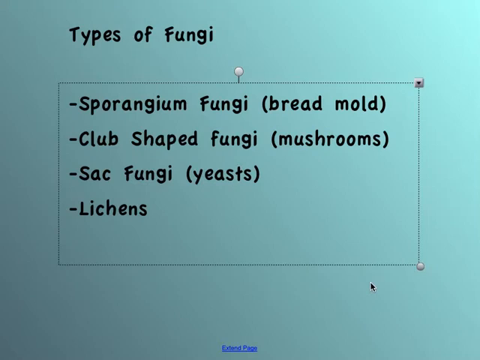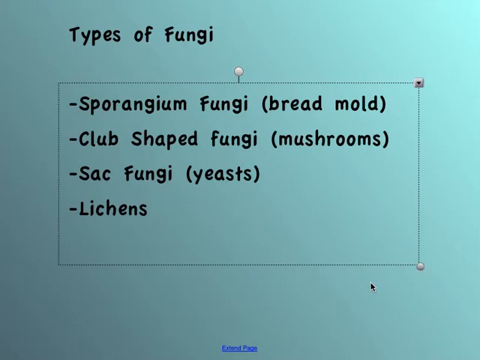The next type, when we think of yeast or the things that help make our bread rise, we're talking about sac fungi. Sac fungi produce spores in sac-like structures. They reproduce by budding. Budding is where a small part of the original cell kind of contains itself and is used in reproduction. We use these to make bread, also alcohol. You've maybe heard of the medicine penicillin. That's another example of where sac fungi are used.